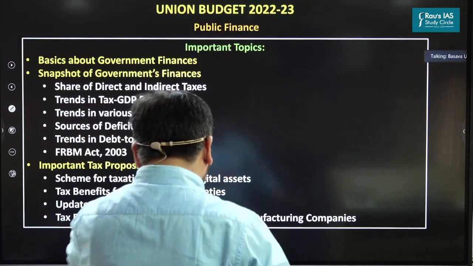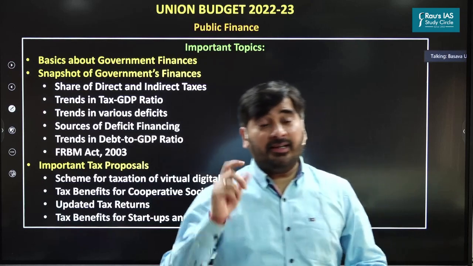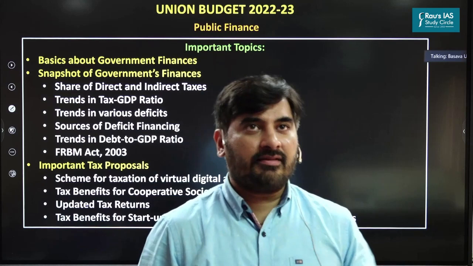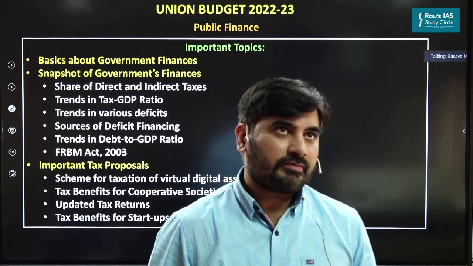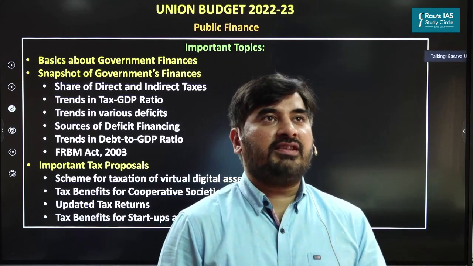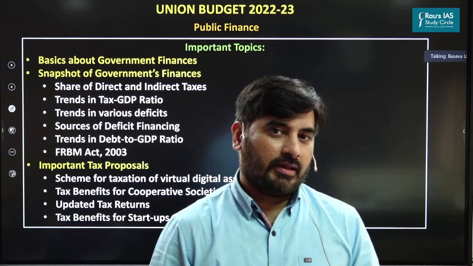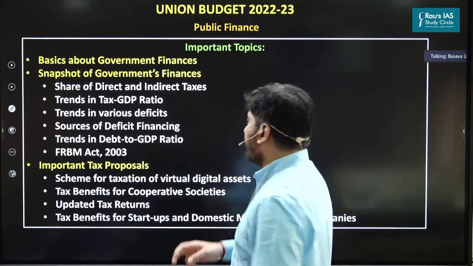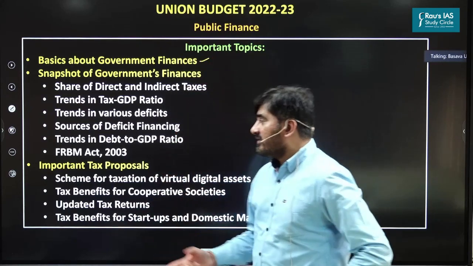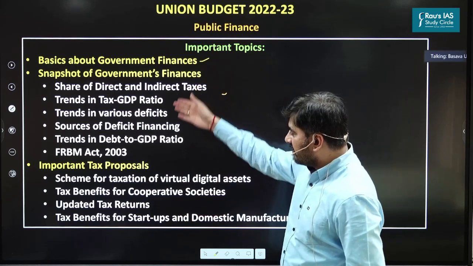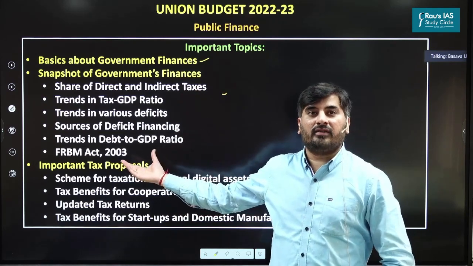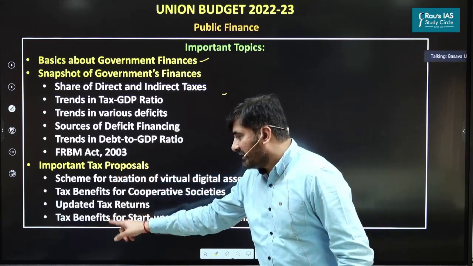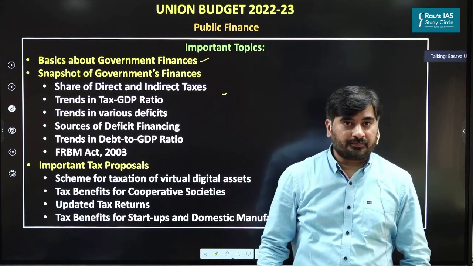Now coming to the last section, I would need your next half an hour to complete this. And this is the most important part. The last theme is with respect to public finance. As far as this particular theme is concerned, you should know these things: the basics about government finances, a snapshot of government finances, all of which are important from the perspective of your prelims examination. And next one is, what are the important tax proposals in the union budget?